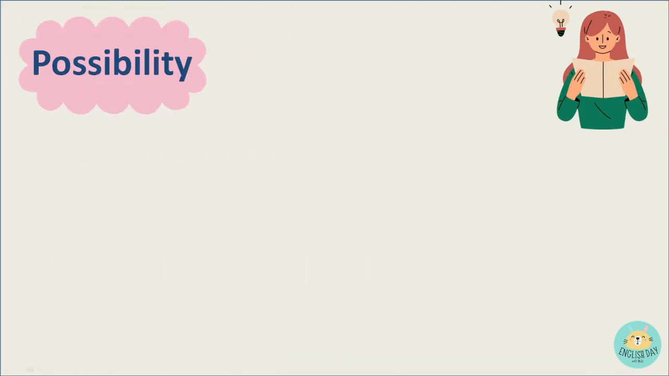And now, let's move on to our last one, which is possibility. We use might, may, could, and can to talk about possibility. All of them are the same. They all talk about something that can possibly or not possibly happen. They all talk about something that may or may not happen.